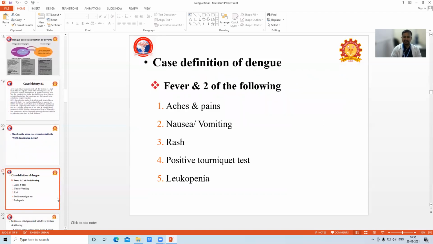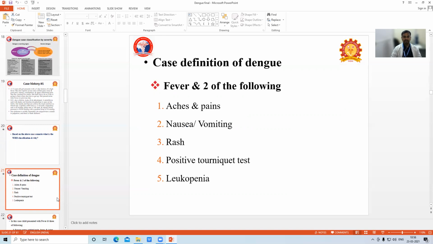So, what is the case definition for dengue fever? Fever and 2 of the following: aches and pains, nausea, rash, positive tourniquet test, leukopenia. In this case, the child presented with 5-day fever. For the other 2 things, we need pain.